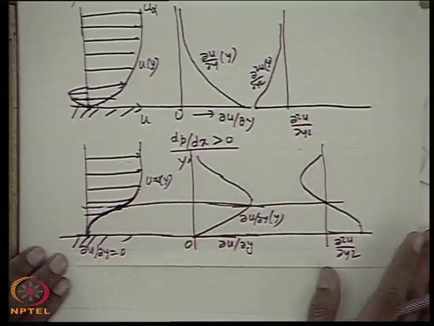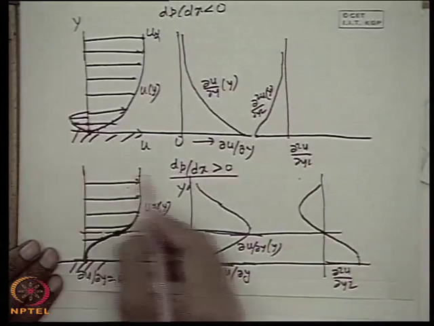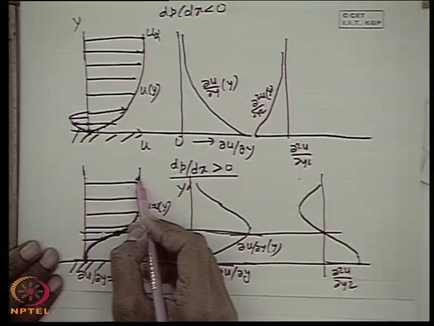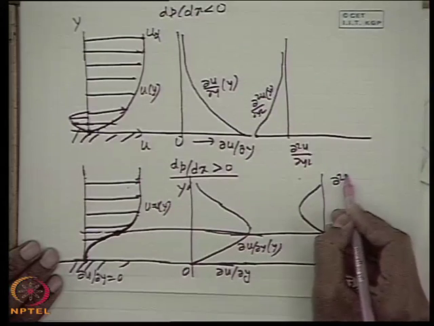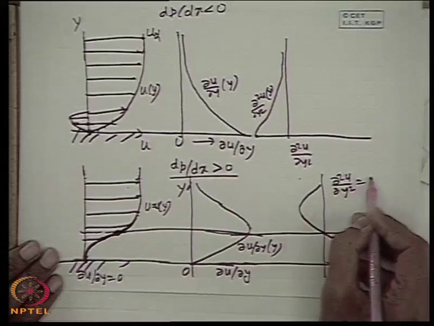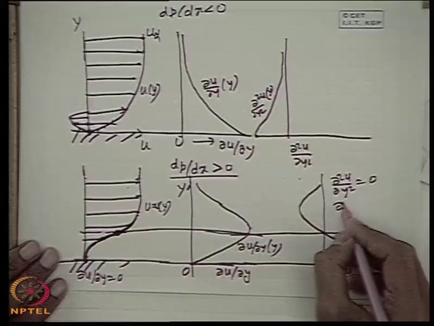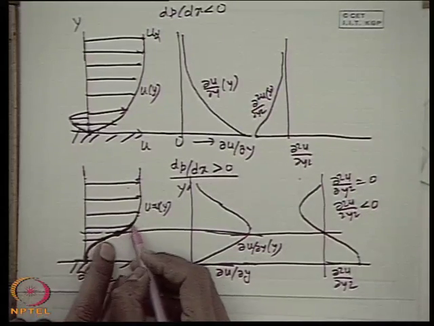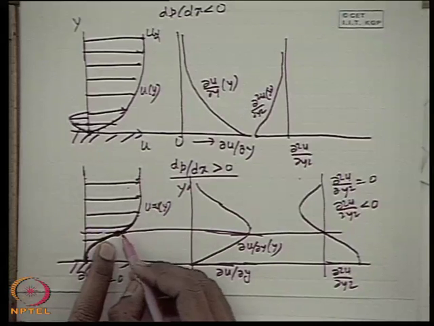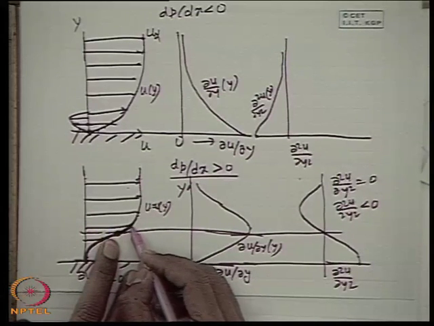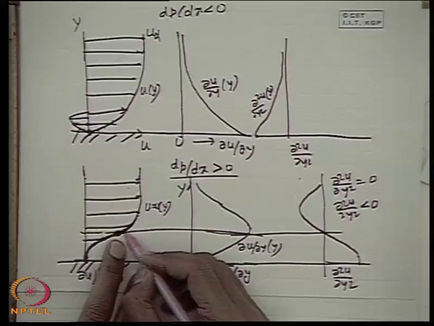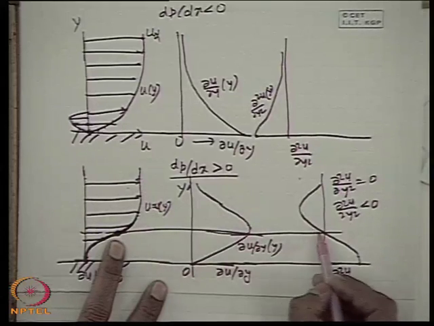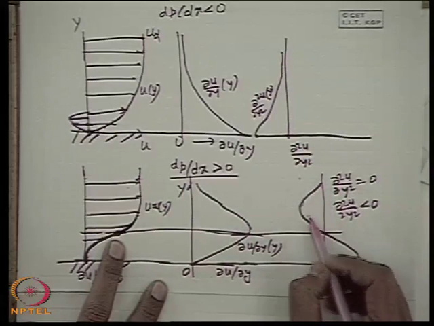One thing you have to understand is that far apart from the boundary layer, in the adjoining main stream, ∂²u/∂y² has to approach 0 from a negative value. Why? This is because the velocity approaches its maximum value and the velocity gradient decreases from a high value towards 0 like this, so the curvature must approach 0 from a negative value.